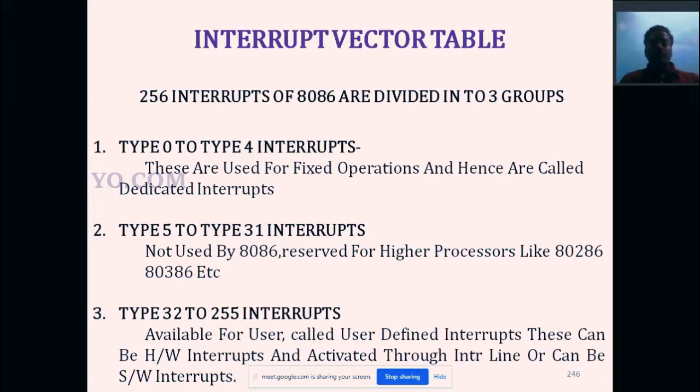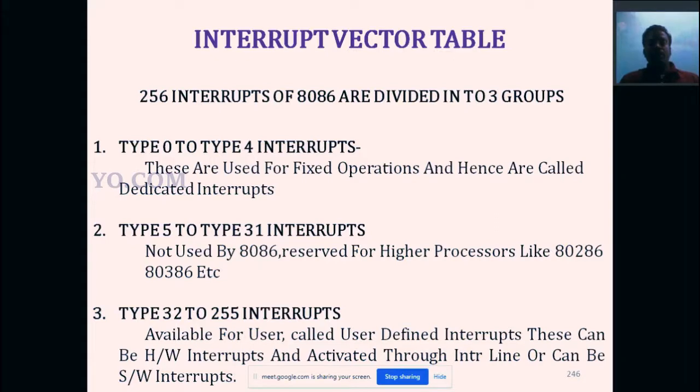Then type 32 to type 255 interrupts are only available for the user or programmer, called user defined interrupts. These can be hardware interrupts, activated through the interrupt line, or software interrupts.